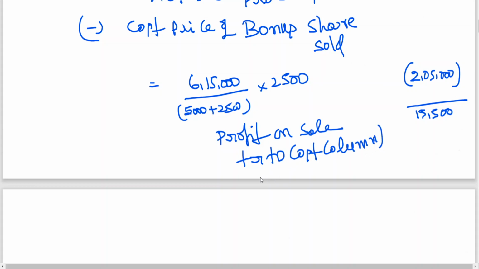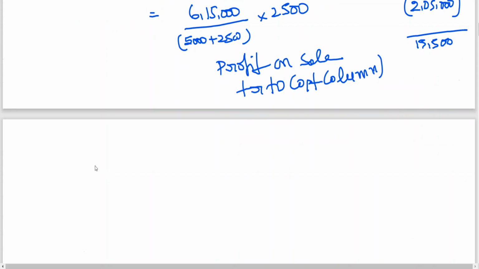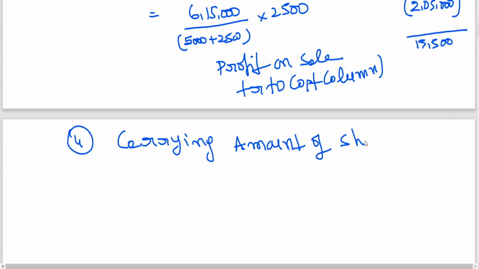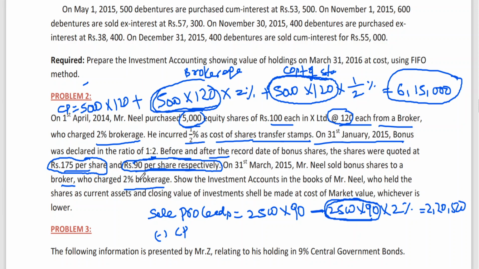Okay. Then the next important point, we have to go for the carrying amount. Sir, can the carrying amount be the balancing figure? No, sir, just open the ledger account, and the closing balance is the balancing figure. Carrying amount is nothing but the closing balance, simple. But in this problem, he has given market value; the sale proceeds were not given. Try to see this. The shares were quoted at 175 per share, 90. That means this is market value.